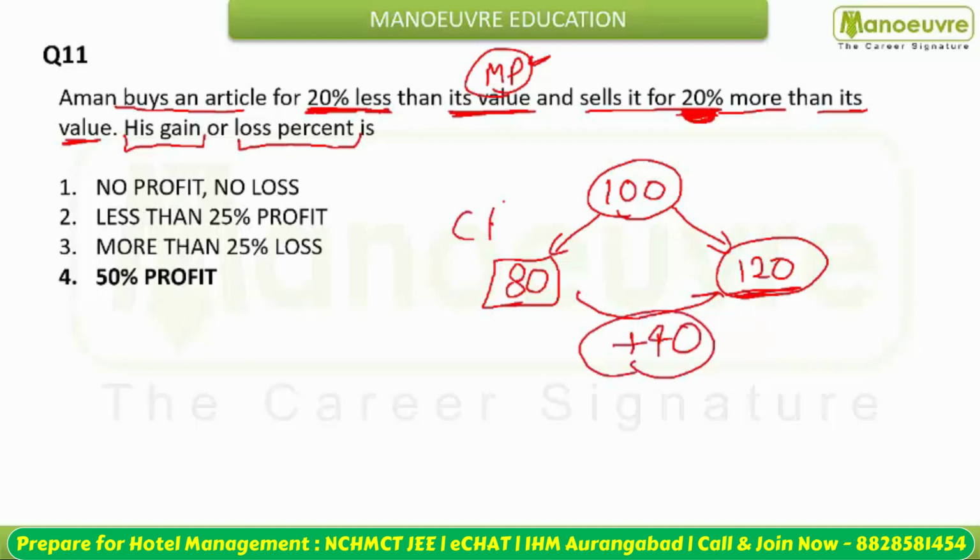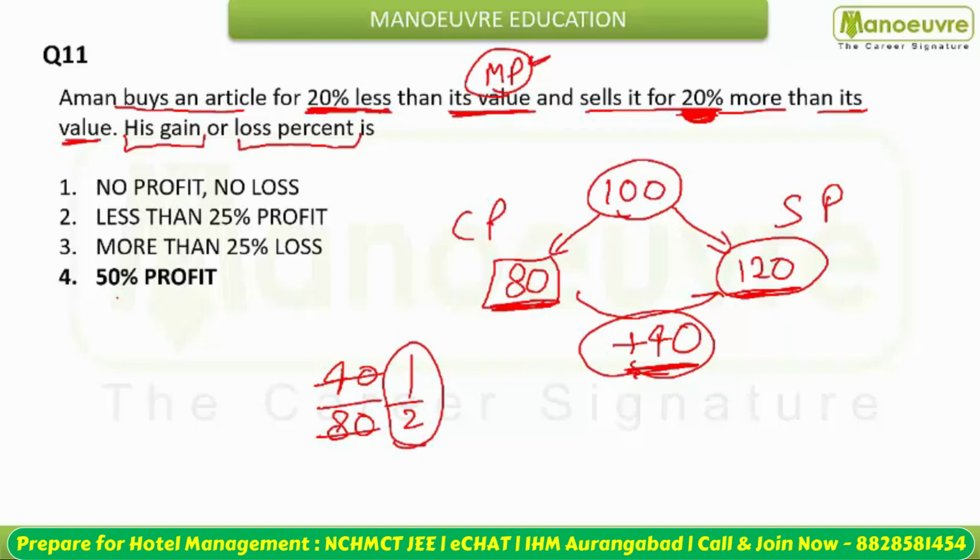This was your cost price and this is your selling price. He gained 40 on 80, so 40 by 80 is 1/2. That is 50% profit. There is no case of loss. Okay, let's move ahead.